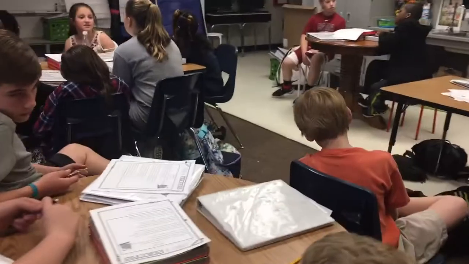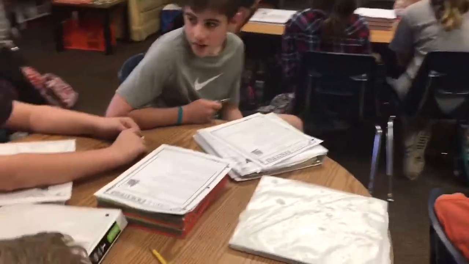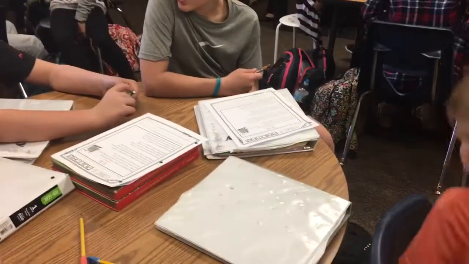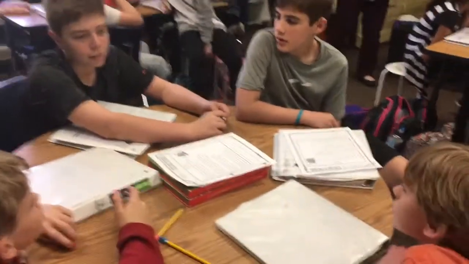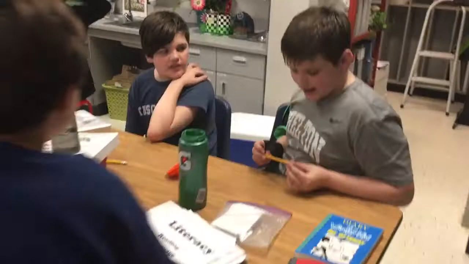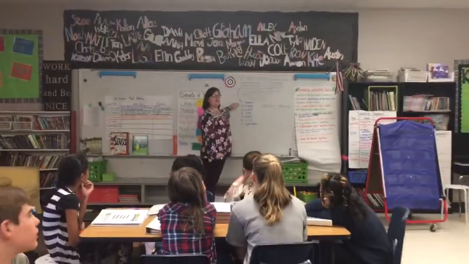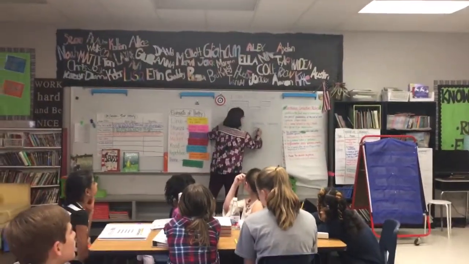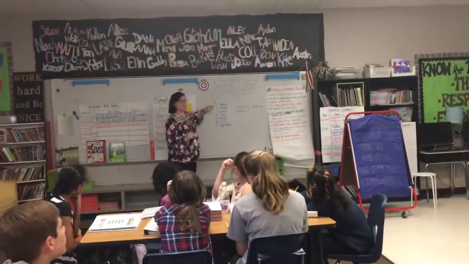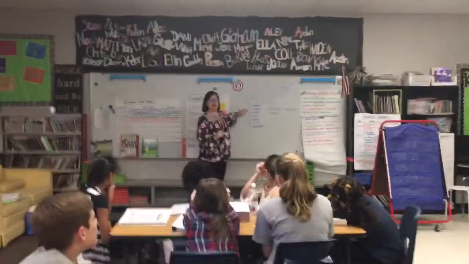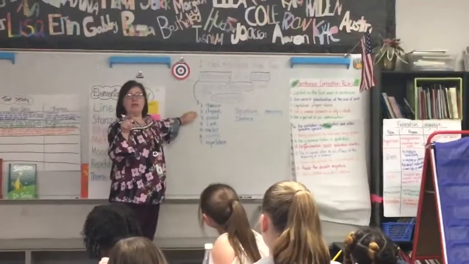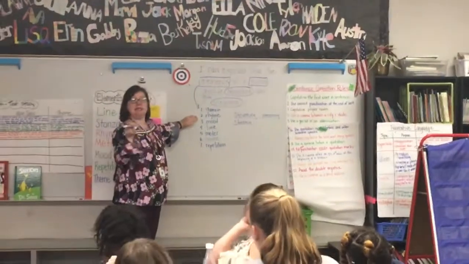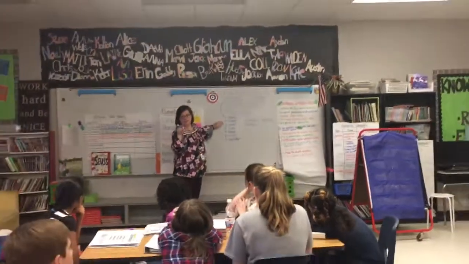Line, stanza, meter, repetition. Rhyme, the stanza. The line, stanza, the meter. And the line. Do you think the stanza is going to help? Yes. The stanza is definitely going to talk about how the poem is built. Do you think rhyme is how it's built? Yes. Yesterday we did the rhyme scheme, A, B, B, A, B, C, B.